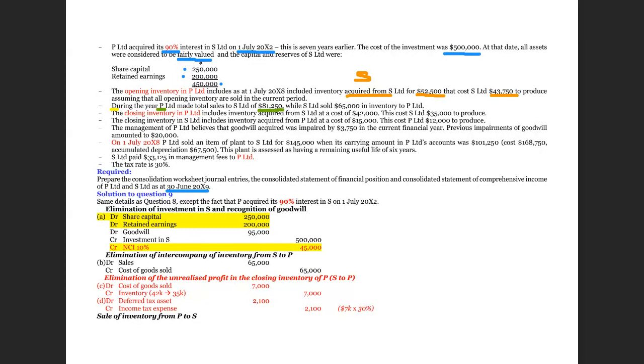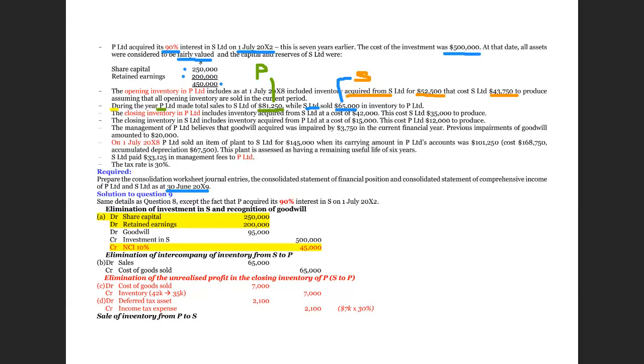While there is also an intercompany transaction from subsidiary to parent. So 65,000 is from the subsidiary, and 81,250 is from the parent. We understand that if this is a sale from the parent, we will not ask the non-controlling interest to bear any adjustments. If this is a sale from the subsidiary, we will ask the non-controlling interest to share, and therefore the direction has an impact.